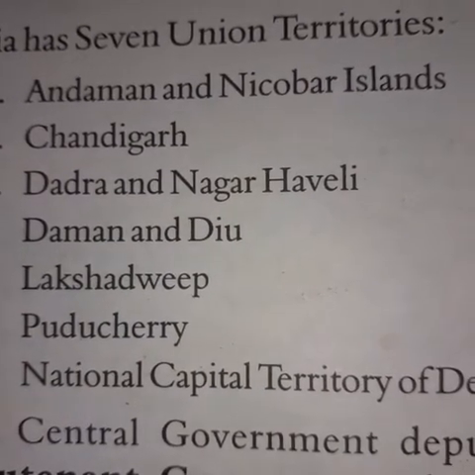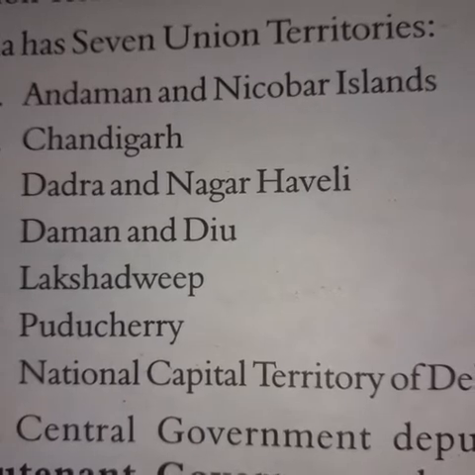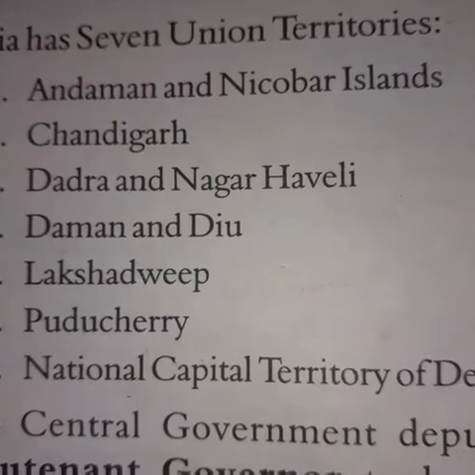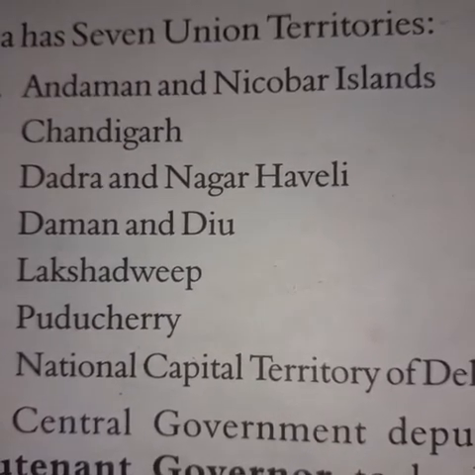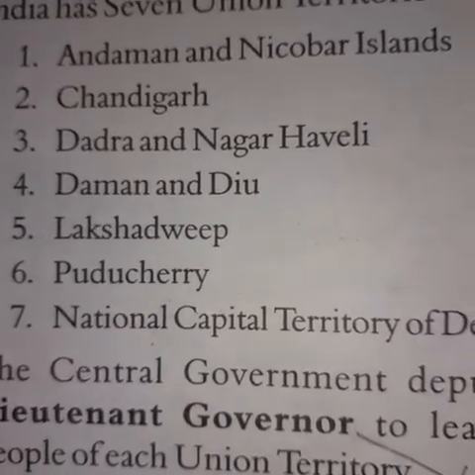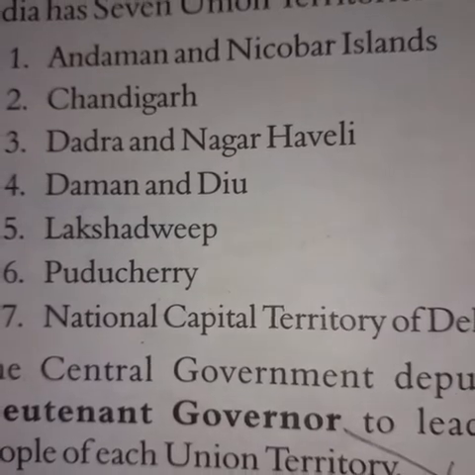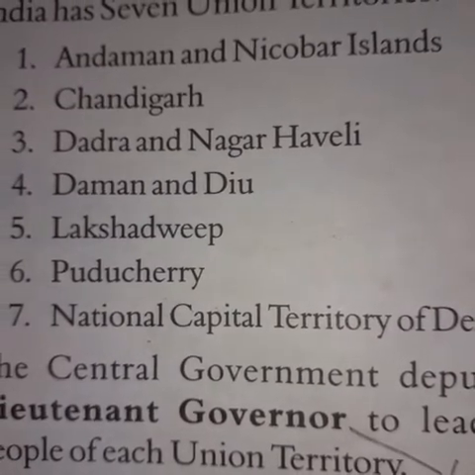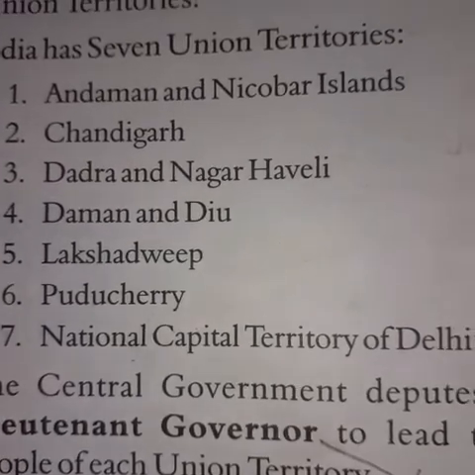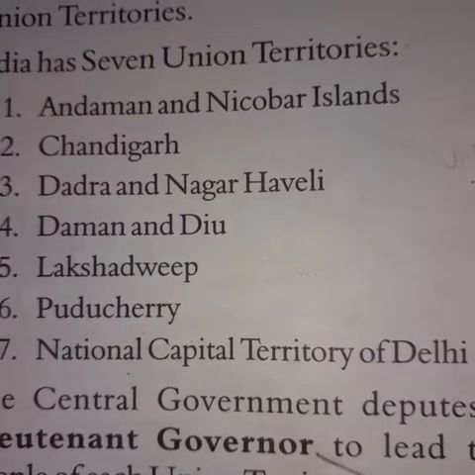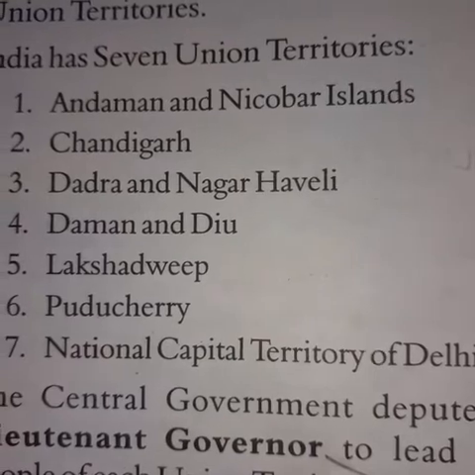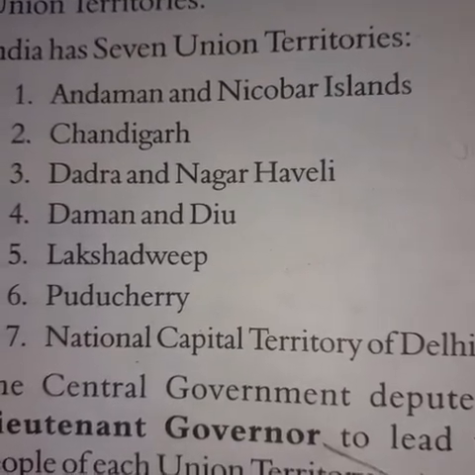There are some parts of India which are not included in any of the 29 states. They are smaller than a state and looked after by the central government, known as union territories. There are 7 union territories. Their names are Andaman and Nicobar Islands, Chandigarh, Dadra and Nagar Haveli, Daman and Diu, Lakshadweep, Puducherry and National Capital Territory of Delhi. Among these, Andaman and Nicobar Islands is the largest and Lakshadweep is the smallest.